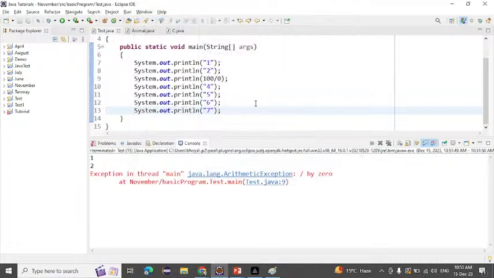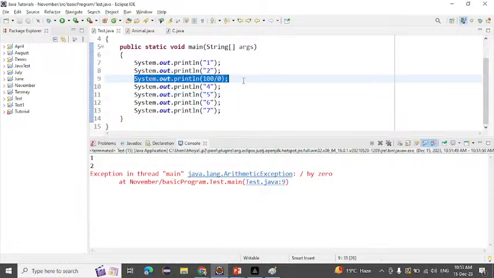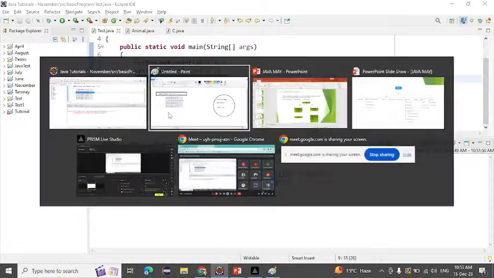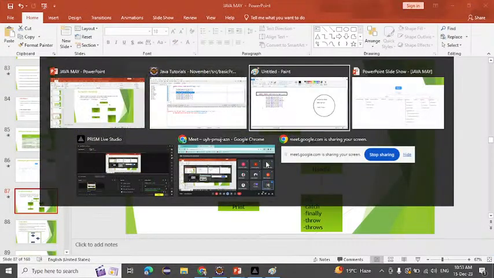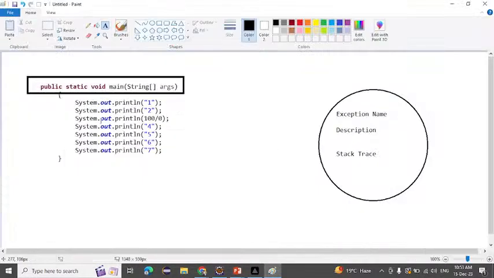Another thing I forgot: when an exception occurs, what will happen? First it will abnormally terminate the program right there. After that, the method in which the exception occurred will create an object.